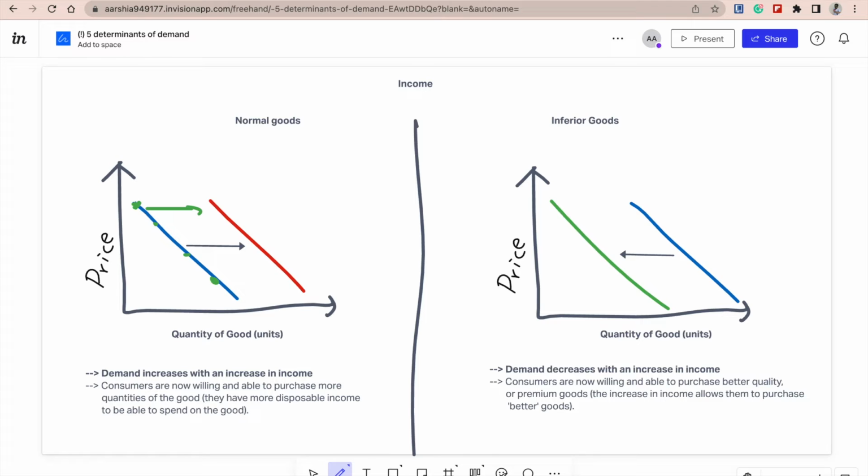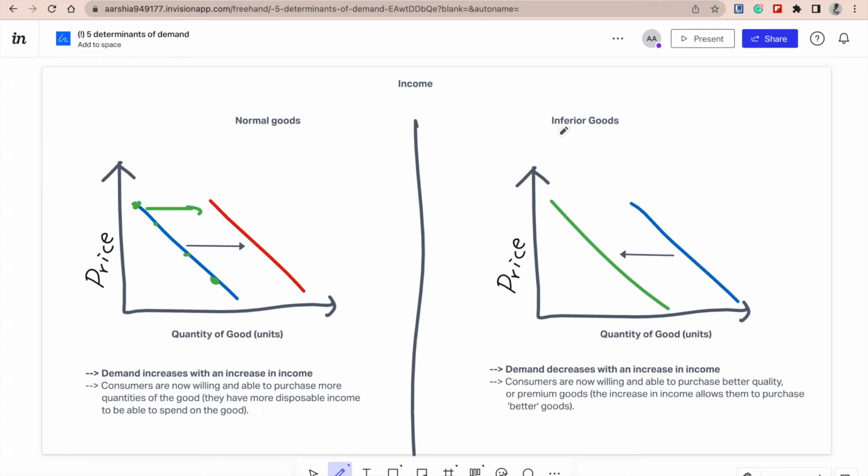Initially, you might be someone who purchases clothes from thrift shops, but with an increase in your income, you now have the ability to buy branded clothing. And so your demand for thrifted clothing would decrease, while your demand for branded clothing would increase simply because you're now able to afford it.